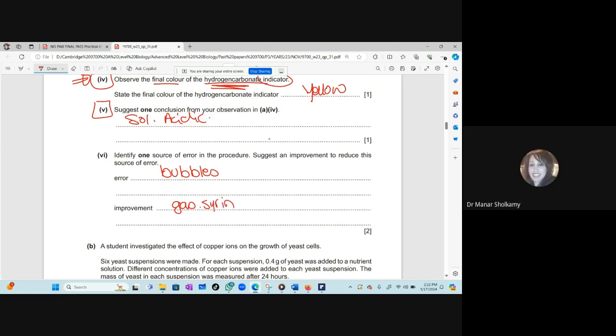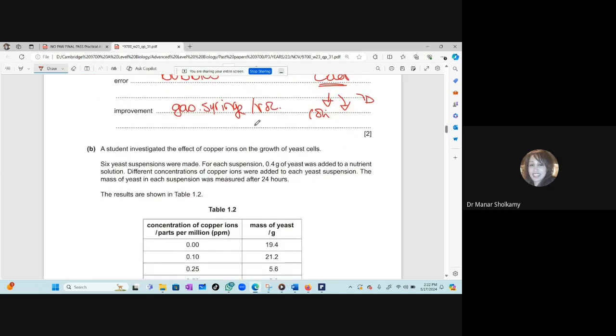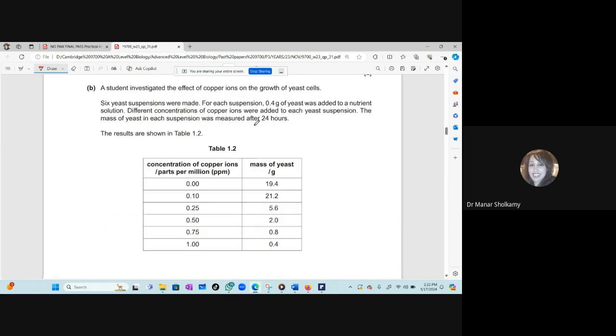Yes. Mariam, can you think of another error? We can say the color of the indicator. Yes, of course. The color of the indicator is always an error. How can you improve that? Using a colorimeter, either using a colorimeter or a white background or a color standard. So this is a very easy question. Paper 3 really is very easy.